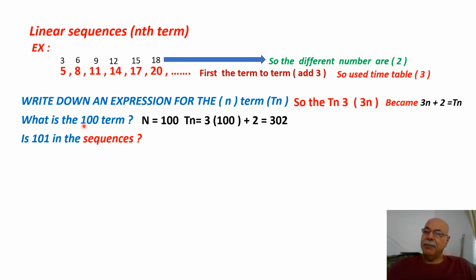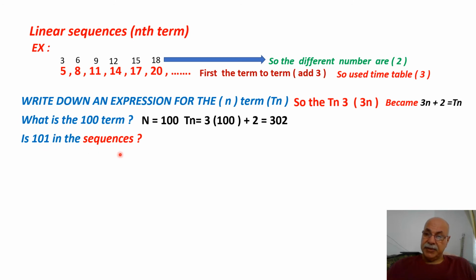Here we just formed this simple equation, based on the equation for Tn, and by substituting the value of n with the value of the 100th term, because n is the term. That's why we get 3 times 100 is 300, plus 2. It is just a substitution, nothing more and nothing less. I get 302. The last question is